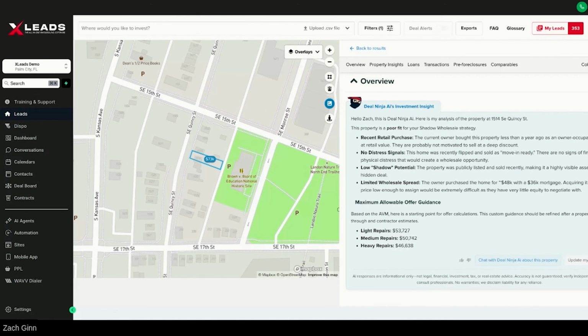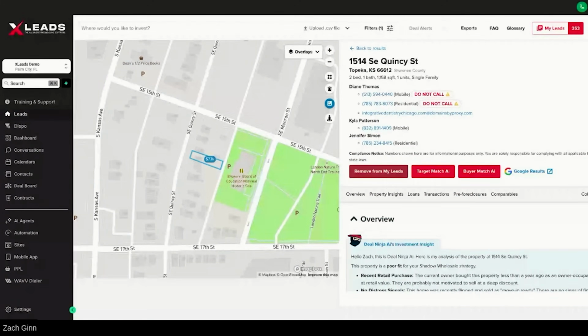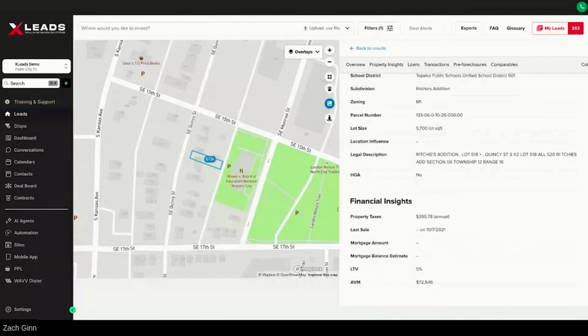So again, what it's going to do, it's going to tell me this was a recent retail purchase, a poor wholesaling fit. So the AI is going to go out here and actually analyze the property, which is awesome. No distress signals, low potential, and then limited spread. So basically what the AI is doing, it's already looking at the mortgage spread versus how much you think you can wholesale it for. And it's going to throw out here an MAO for you. So really cool. No other wholesaling software does that. You can go out here and get all the data on the property that you want to know.